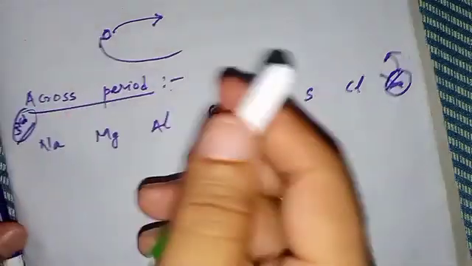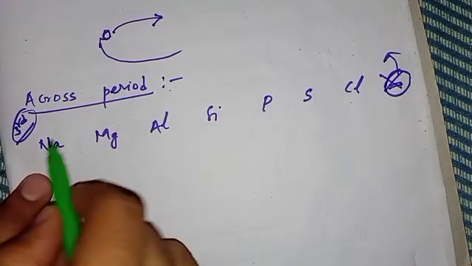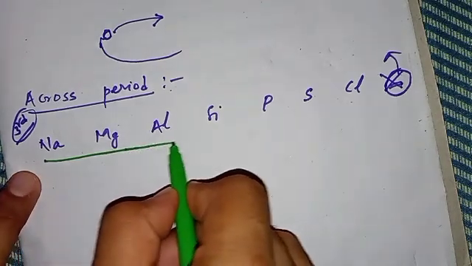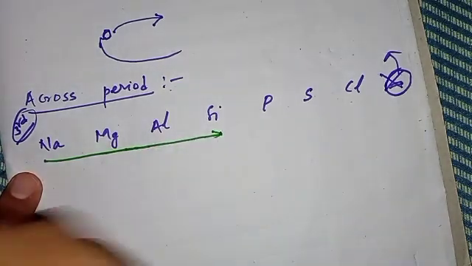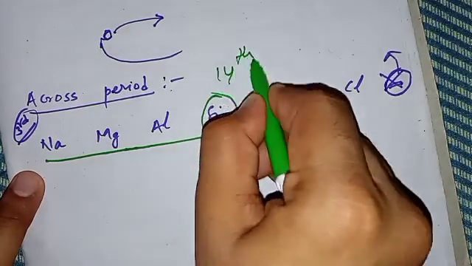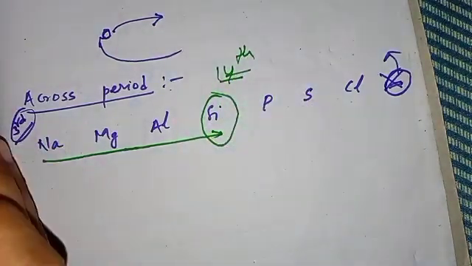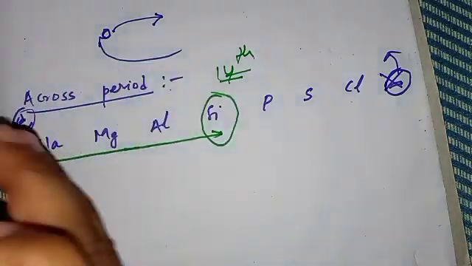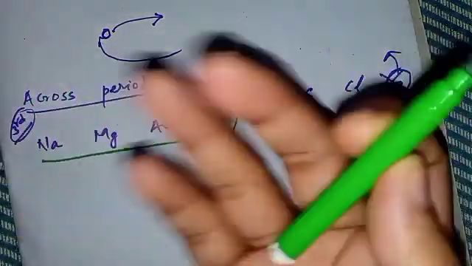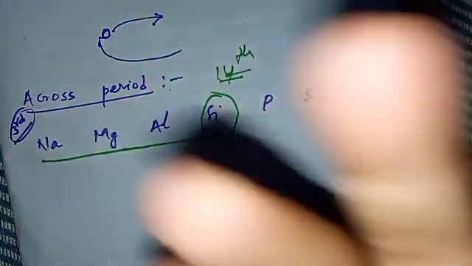So across a period, what happens, my dear student, you can see that when we move across a period, the tendency to lose electron decreases till we reach silicon, till we reach the 14th group. Till we reach the 14th group, the tendency to lose electrons decreases. That is, the metallic character is decreasing. And what is the metallic character? The metallic character is nothing but the tendency to lose electrons.